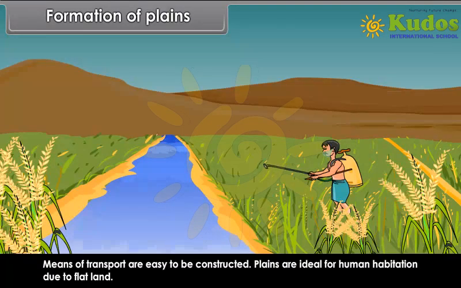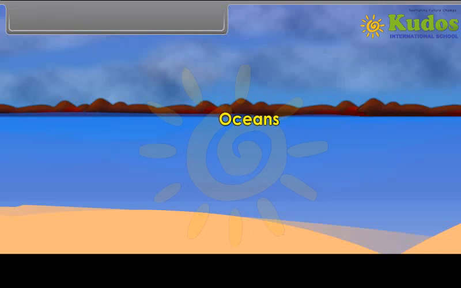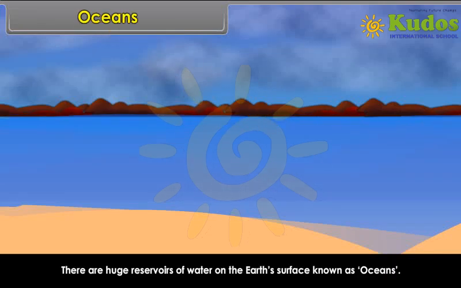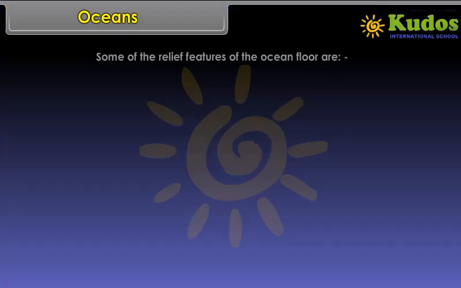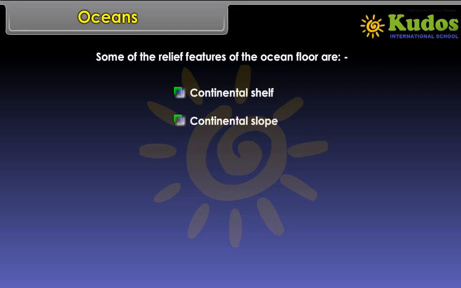Oceans. There are huge reservoirs of water on the Earth's surface known as oceans. The ocean basins have the counterparts of almost all the major landforms such as mountains, ridges, plateaus, plains, etc. Some of the relief features of the ocean floor are continental shelf, continental slope, abyssal plain, ocean trench, submarine ridges, and islands.